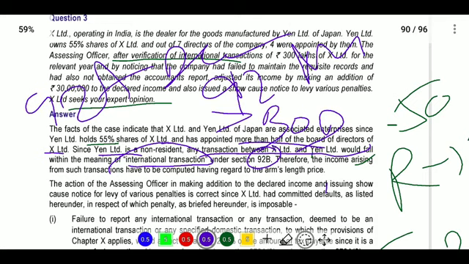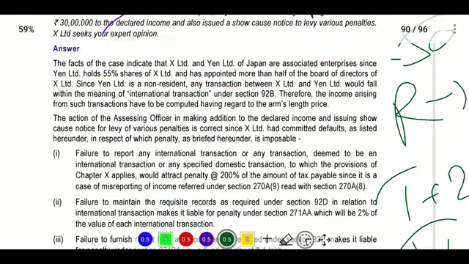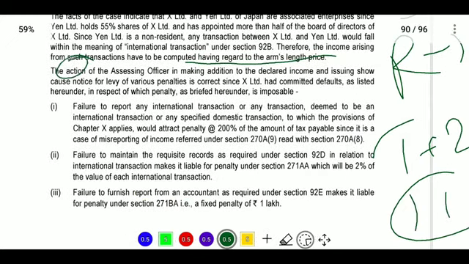Associated enterprise means there are some transactions. If your transactions are applicable, you both become associated enterprises. Next, when there are associated enterprises and international transactions, the income arising will be computed as per arm's length price. And next, the actions of the assessing officer, in addition to the declared income and issuing notice for levy of various penalties, are correct, because X Limited has defaulted by not maintaining the books of account. When you are not maintaining proper books of account, you are liable to pay the penalty.